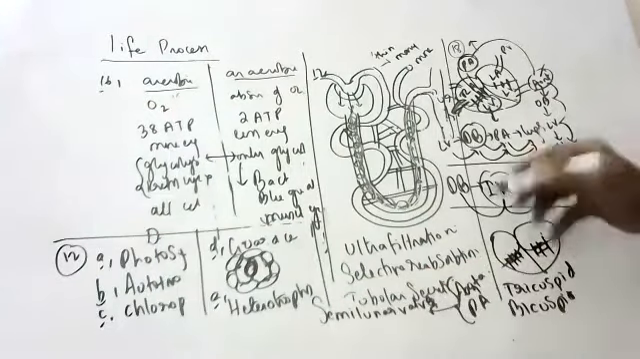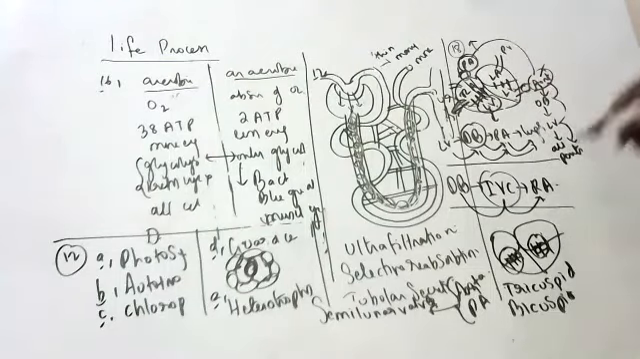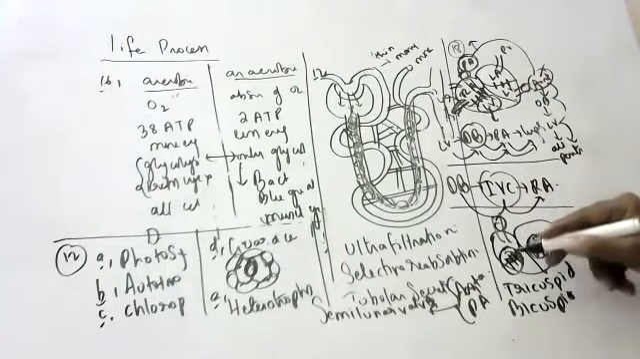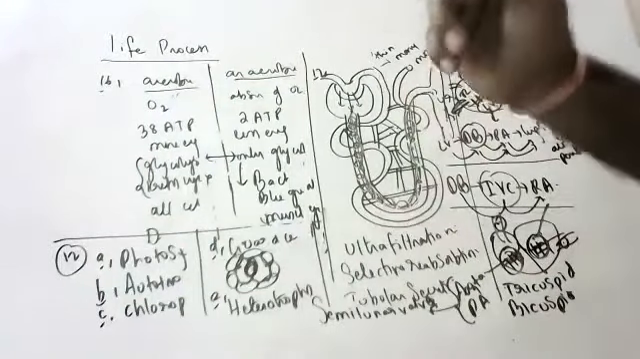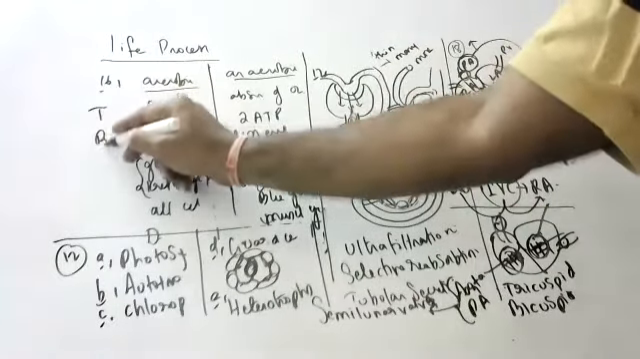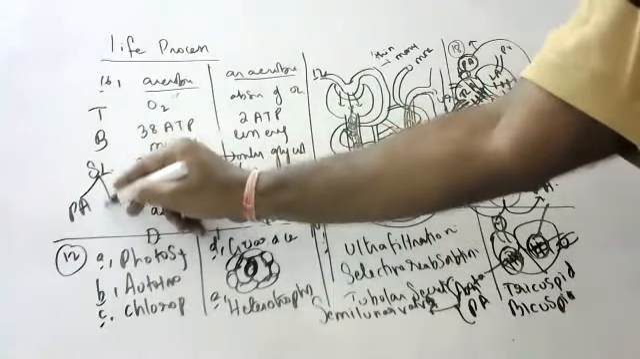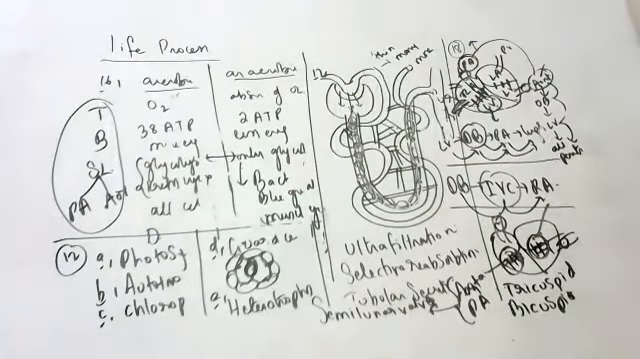Four valves are present. One is here, one is here, one is in the pulmonary artery, one is in the aorta. Tricuspid, bicuspid, semilunar valves. They all prevent backward flow of blood. What is the function of valves? To prevent backward flow of blood. That is how we have to do, children.